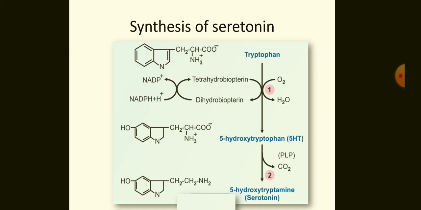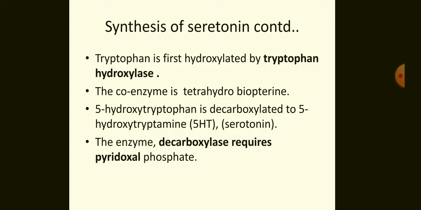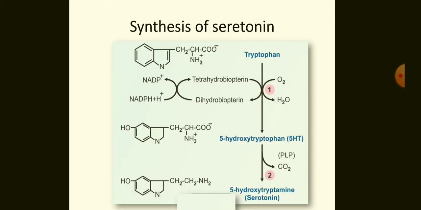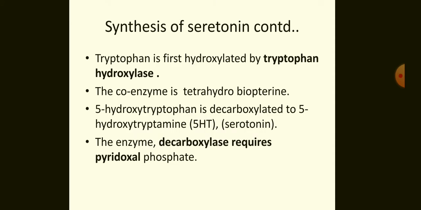Tryptophan is first hydroxylated by tryptophan hydroxylase. Then the coenzyme is tetrahydrobiopterin, which gets converted into dihydrobiopterin. 5-hydroxytryptophan is decarboxylated to give 5-hydroxytryptamine. This compound's other name is serotonin. The enzyme decarboxylase requires pyridoxal phosphate as the cofactor.